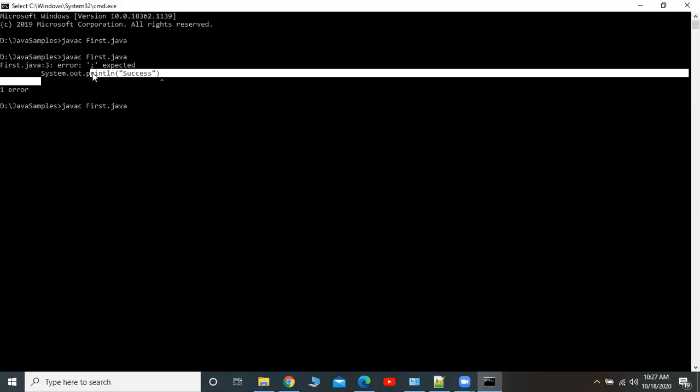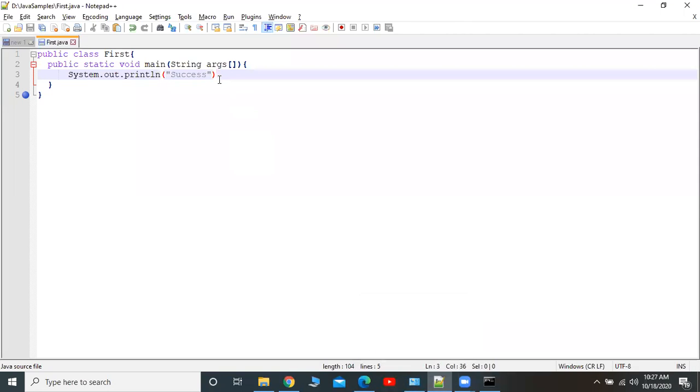The first thing is it will convert .java file into .class. During that time, it will verify the syntax. Syntax is very important. Whenever we are writing any program, we should follow some rules and regulations provided by the particular programming language. We have to follow that standard. This is also one of the rules: whatever statements we are typing, each and every statement ends with a semicolon. We should follow that syntax during Java programming.